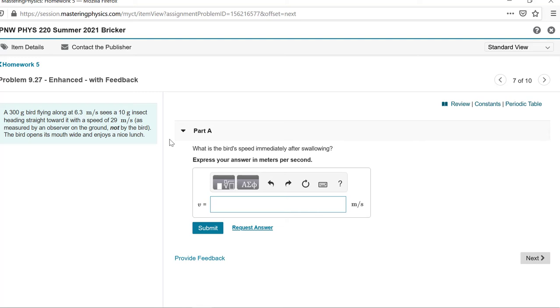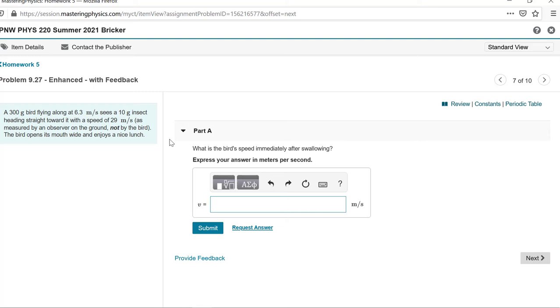Okay, so you can set this one up just like you did the previous problem. Now, in the previous problem, they were both going in the same direction. Here, they're not. Maybe pretend the bird is flying to the right at 6.3. The insect is traveling towards the bird at 29. So that 29 is going to have to be negative. But you set it up the same exact way.